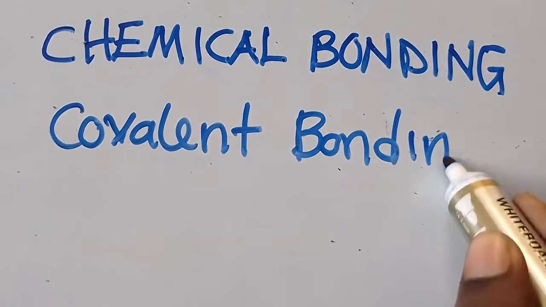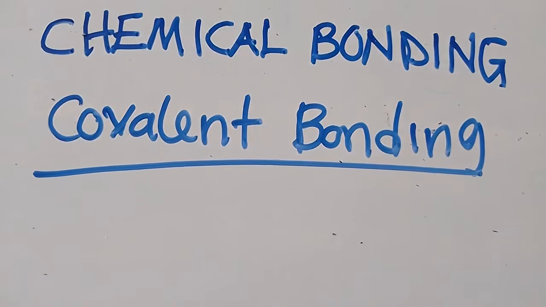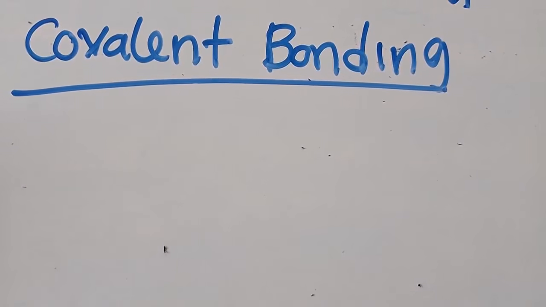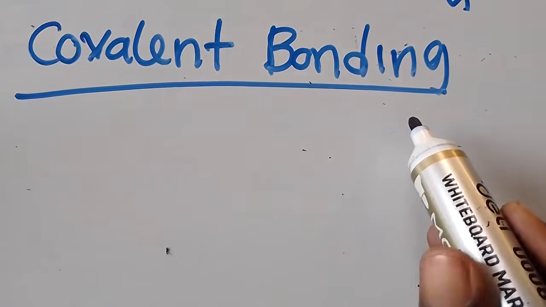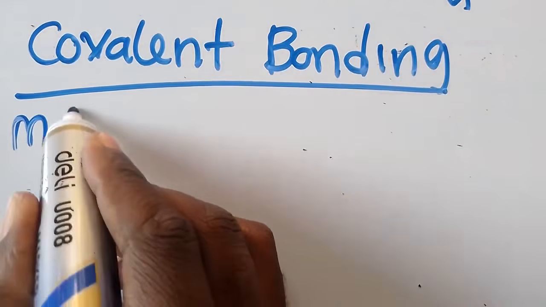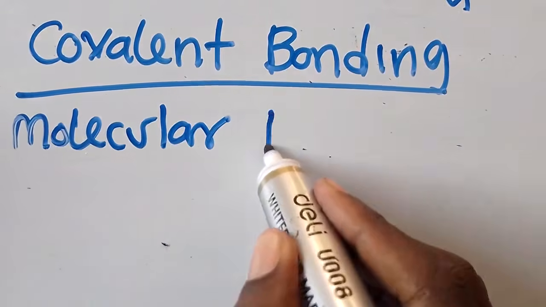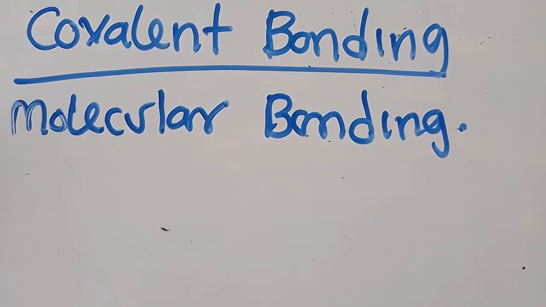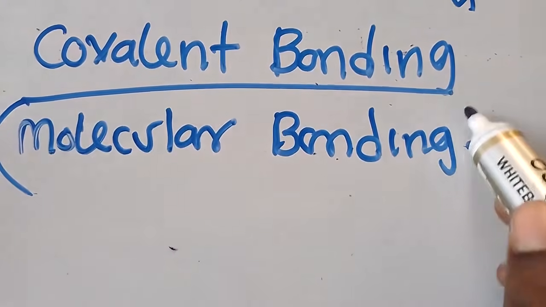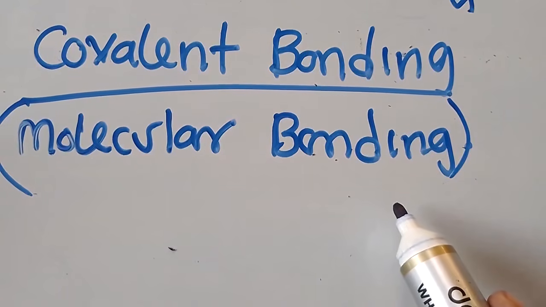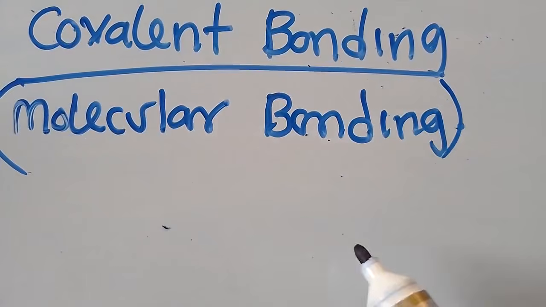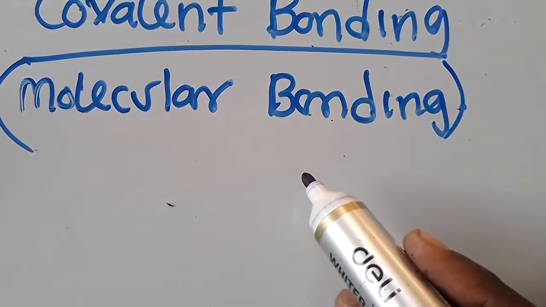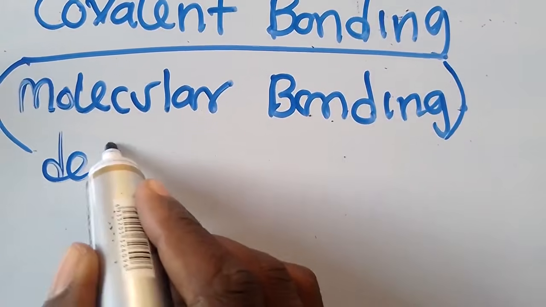So let us now talk about covalent bonding. So what is covalent bonding? This one also has another term. Apart from covalent bonding, we can call this molecular bonding. Have you seen? You can call it molecular bonding, just one and the same. So when I'm talking about molecular bonding or covalent bonding, it's just one and the same thing. So now, what is molecular bonding or covalent bonding? I'm going to say the definition of this one.